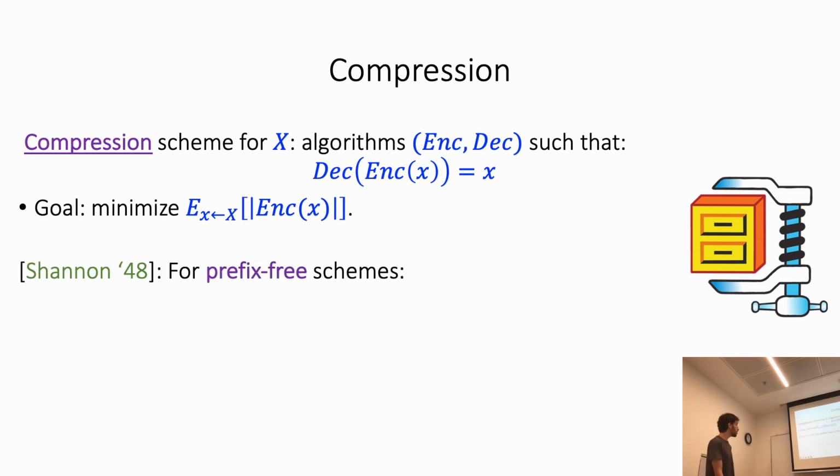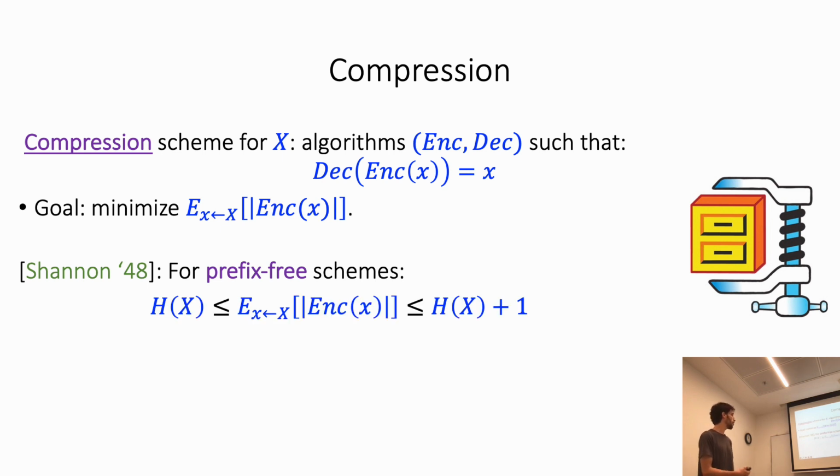Shannon showed that for useful compression schemes like prefix-free schemes, the expected encoding length of the best compression scheme for X is at least the entropy of X. And we also know that for the best compression scheme, the expected encoding length is at most the entropy of X plus 1. So there is a tight connection between compressibility and entropy.